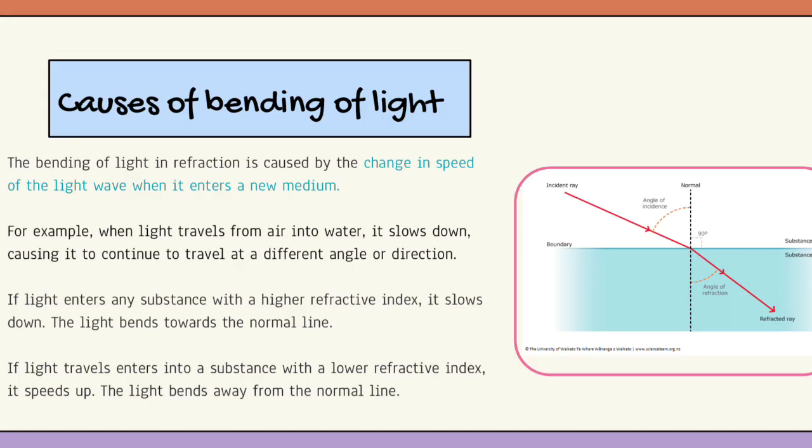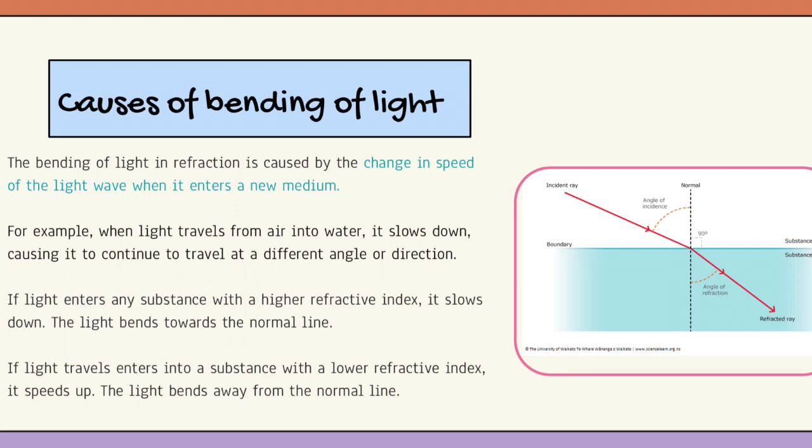Causes of bending of light. The bending of light in refraction is caused by the change in speed of the light wave when it enters a new medium. For example, when light travels from air into water, it slows down, causing it to continue to travel at a different angle or direction.